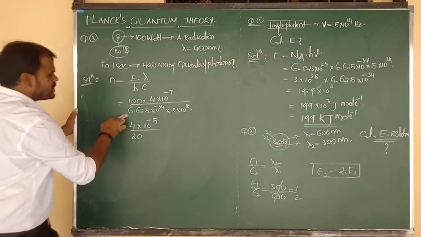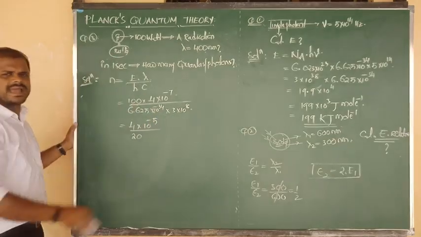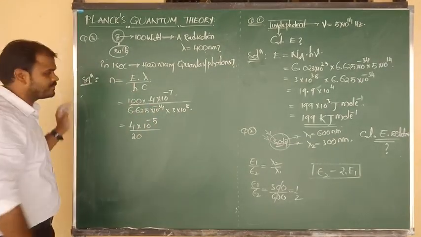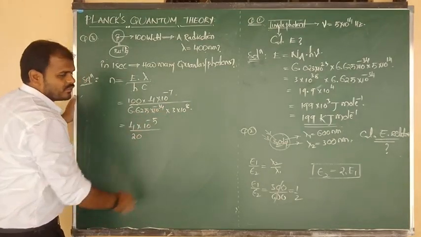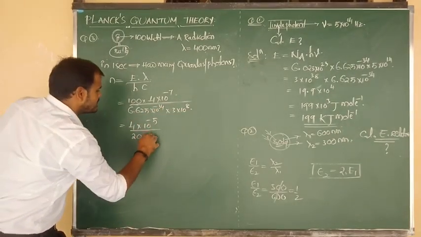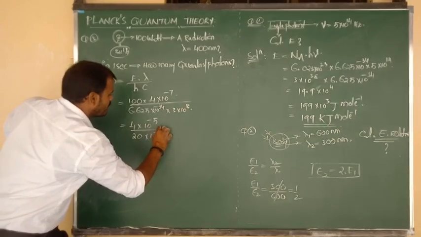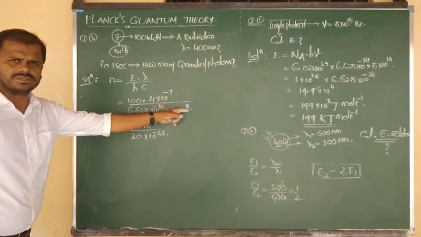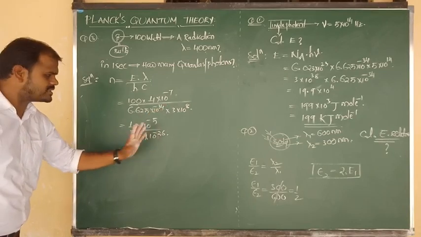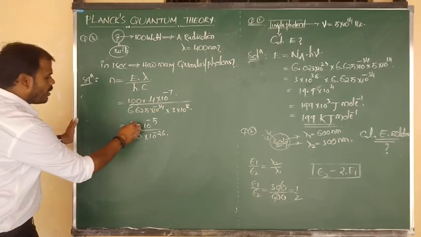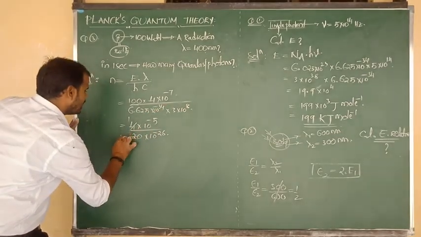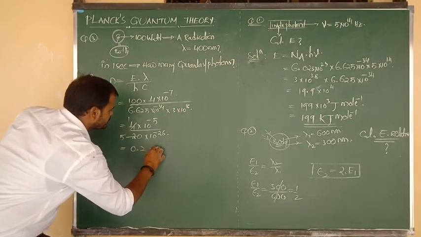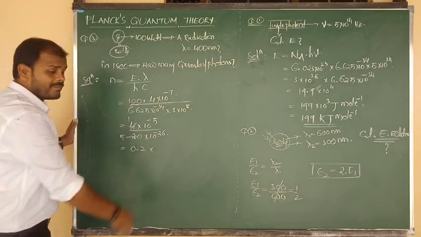So 6.625 into 3 is almost equal to 20. 10 to the power of minus 34 and plus 8, subtract 8 from 34, you get 10 to the power of minus 26. Yes, sir, 34 minus 8 is 26. How many times to cancel? 4 fives are 20, and 1 by 5 means 0.2. This is 10 to the power of minus 26.